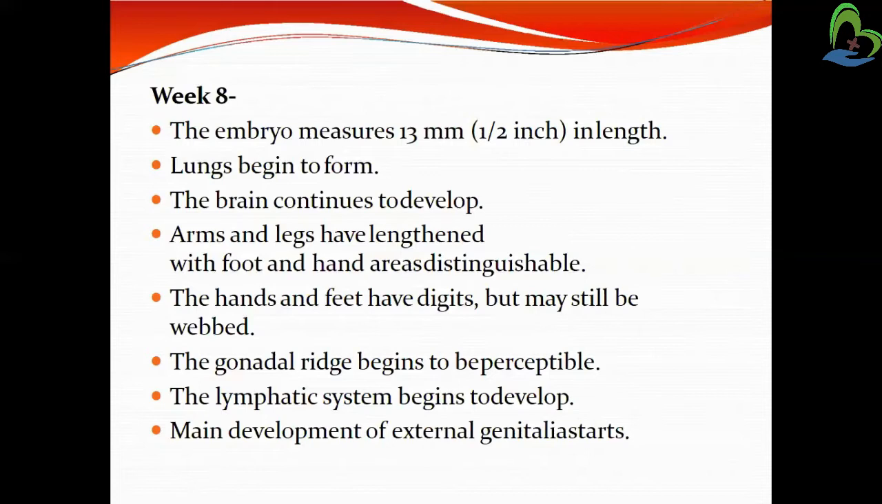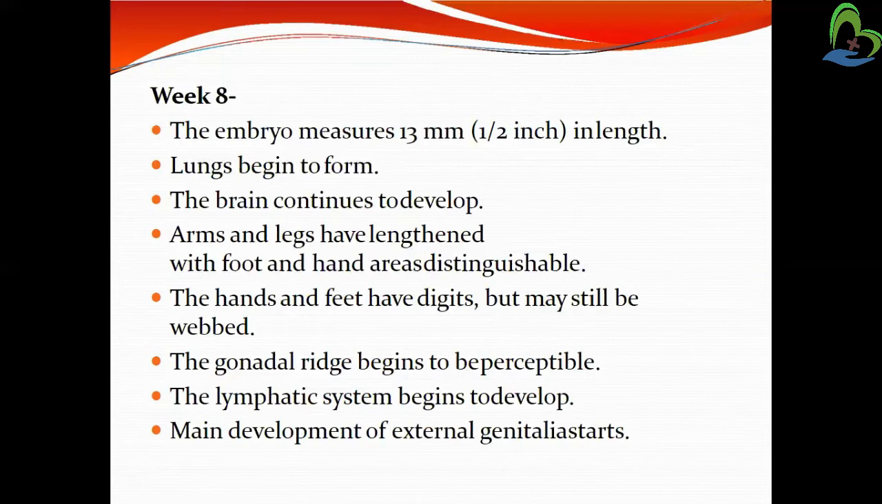Then the arms and legs have lengthened, with foot and hand areas also distinguishable. The hands and feet have digits, meaning fingers and toes, but may still be webbed. The gonadal ridge begins to be perceptible, and the lymphatic and circulatory systems also begin to develop.